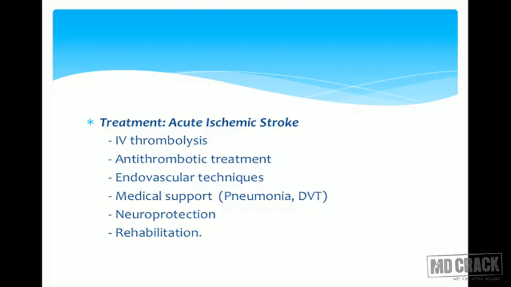Coming to a treatment of acute ischemic stroke. So treatment of acute ischemic stroke includes intravenous thrombolysis, antithrombotic treatment. Intravenous thrombolysis, we have option of RTPA. Antithrombotic treatment, that is whether to give antiplatelets. Endovascular techniques for carotid atherosclerosis and intra-arterial thrombolysis.